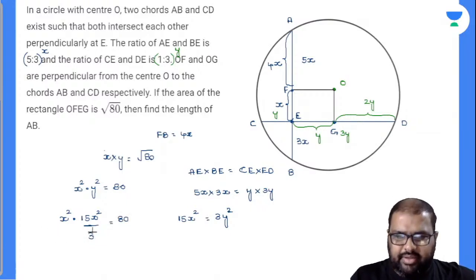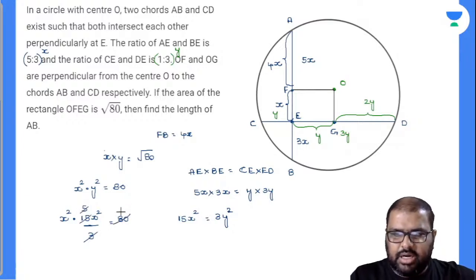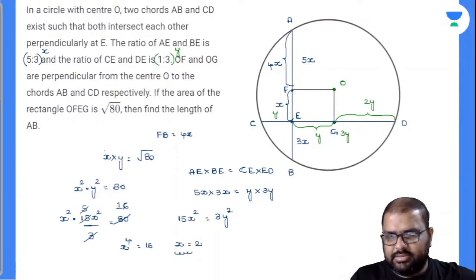Done. So 3 fives are 15, 5 ones are 5, and 16 is left over. So x square into x square, which is x to the power of 4, is equal to 16, and my x value is equal to 2. Will you accept with me regarding this?